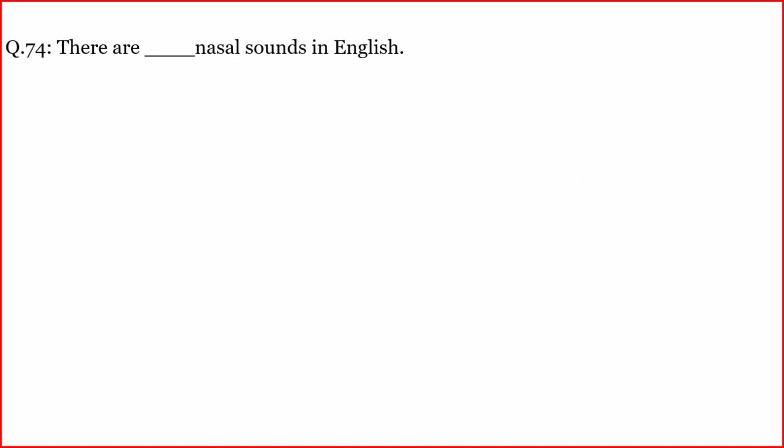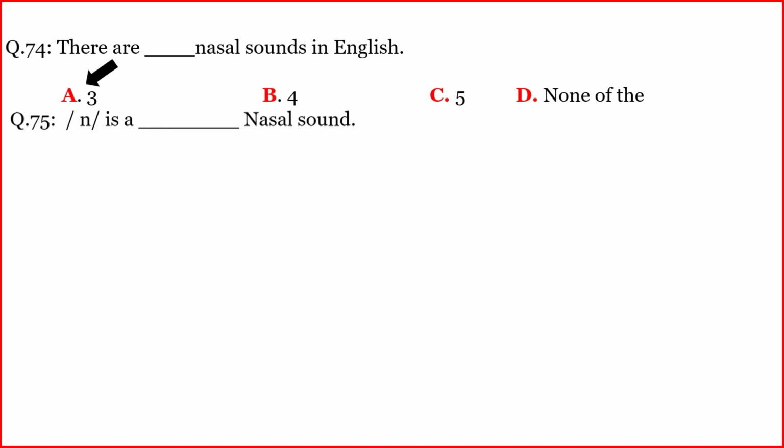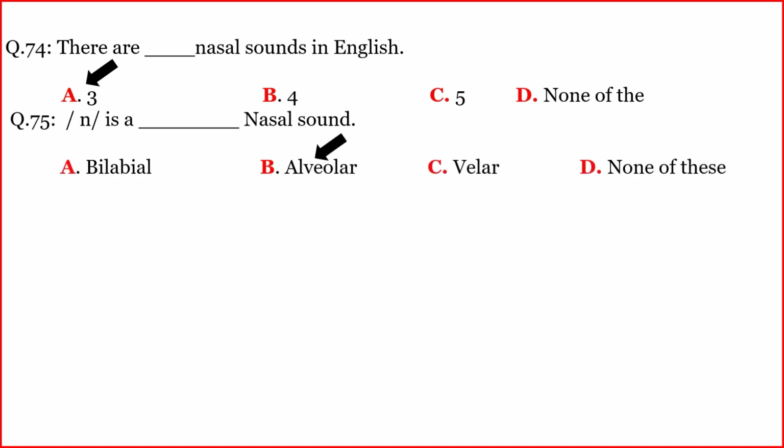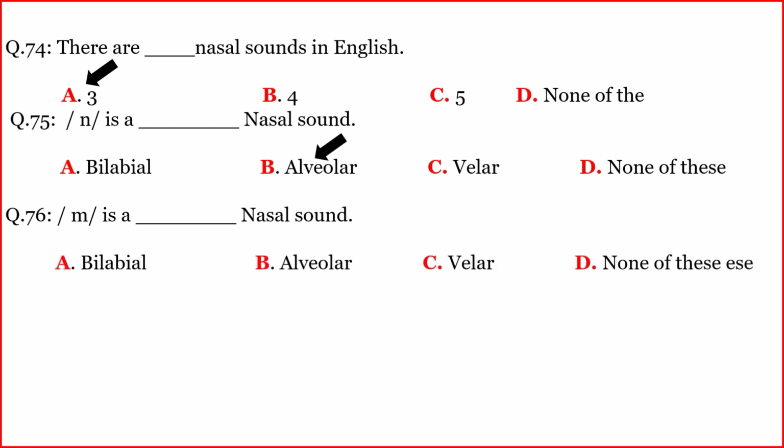There are Danish nasal sounds in English. The correct option is A. 3. Another. Is a Danish nasal sound. The correct option is B. Alveolar. Another. Is a Danish nasal sound. The correct option is A.